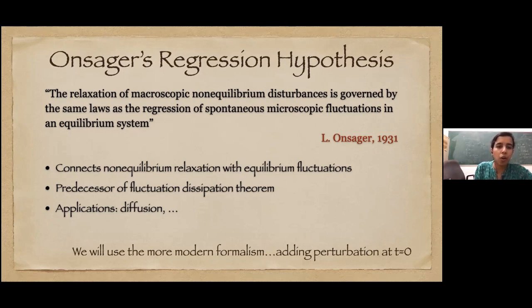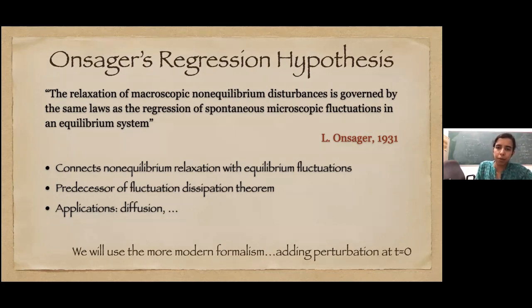So you see it already connects non-equilibrium relaxation with equilibrium fluctuations. Here the scenario is that you have prepared a system in some non-equilibrium state, and then if left alone, it relaxes to equilibrium. So this regression hypothesis is saying that how it relaxes to equilibrium follows the same laws as how equilibrium fluctuations themselves relax in time.